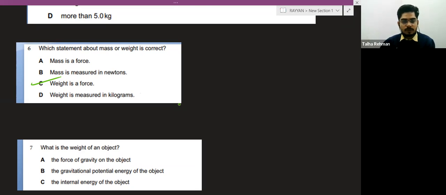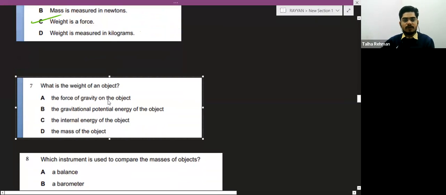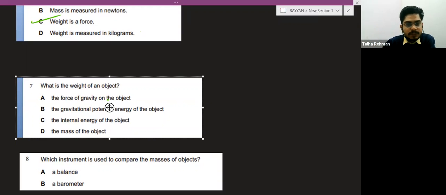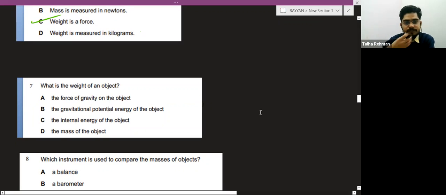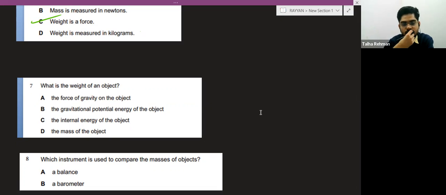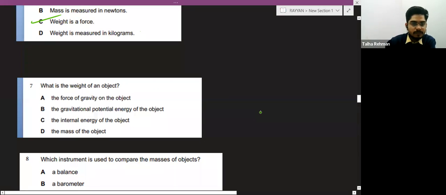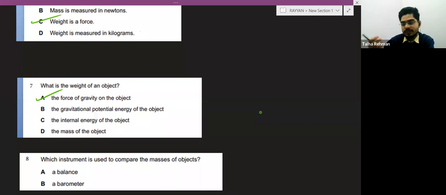Okay. Question number 7. What is the weight of an object? Just read the options and try to figure out the answer. The force of gravity on the object. Right? You know that it is the gravitational force or gravity force on the object. The gravitational potential energy, no. Internal energy, no. This is also no.